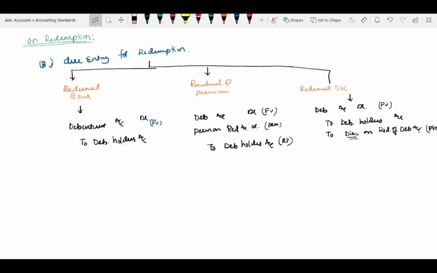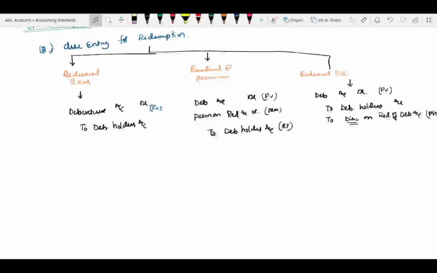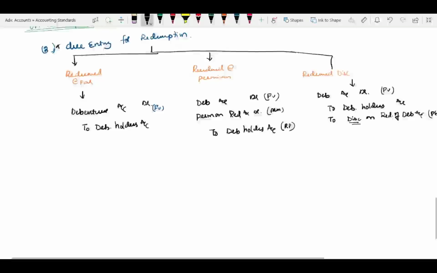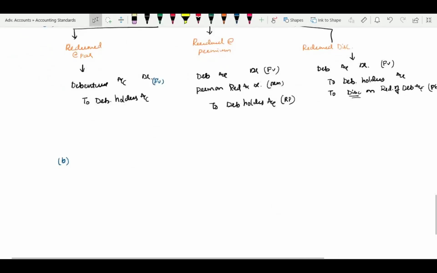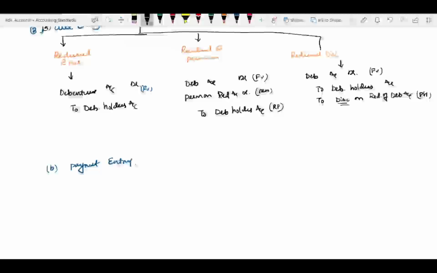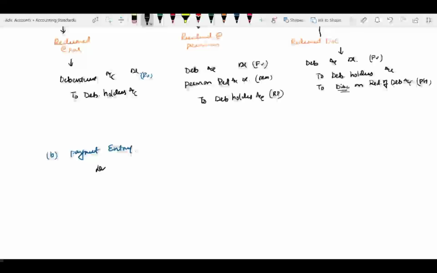Now this is the due entry, my dear friends. Make it 2A, due entry. Under this we have to go for the payment entry, 2B. Whatever the scenario of the above 3, we have to make the payment, correct? So the entry in all the cases is debenture holders account debit to cash or bank account.